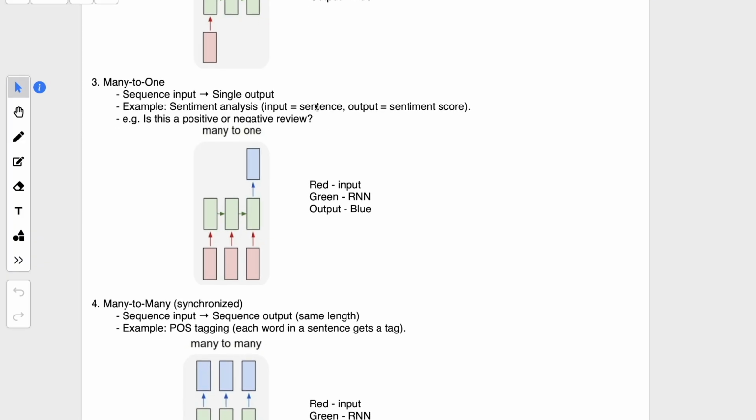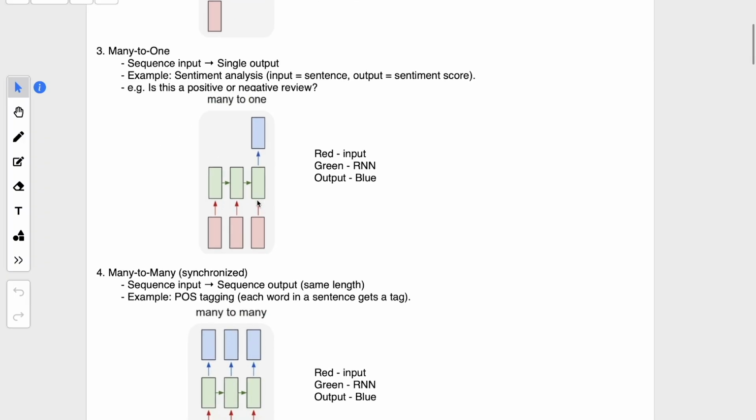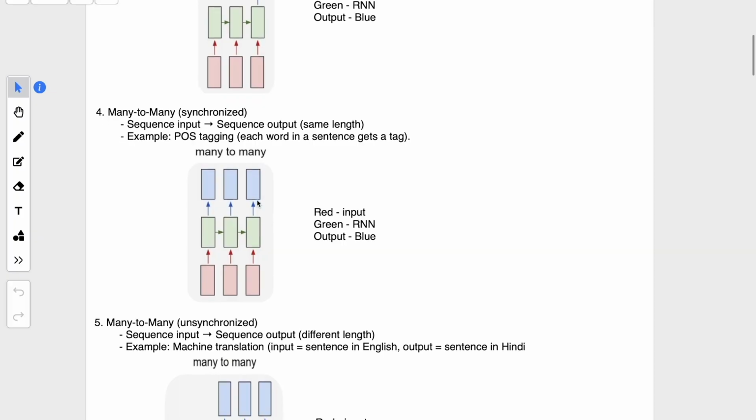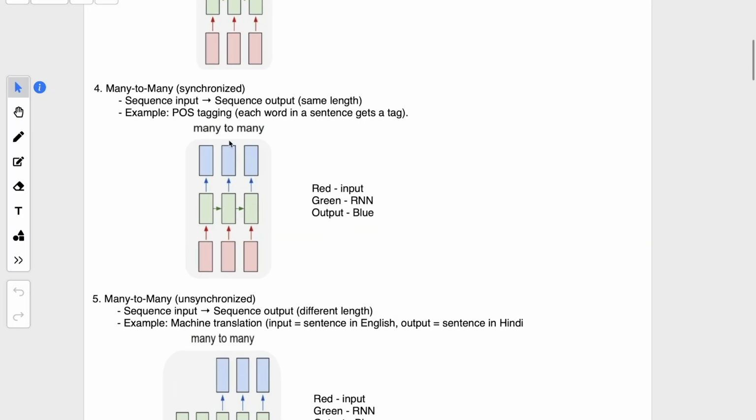If you want to find out if a review is negative or positive, this is the example for this. Then there are many-to-many synchronized ones. In many-to-many, you pass some input and you get multiple outputs as well. But here the input and the output length are the same.